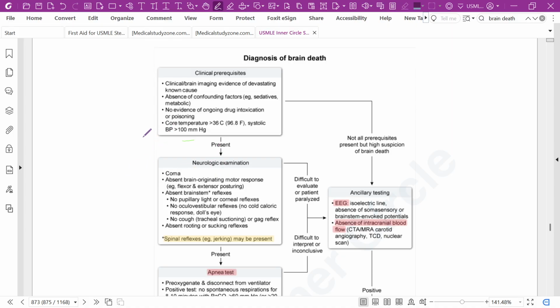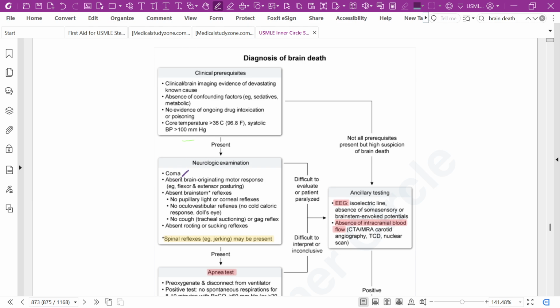So for diagnosing brain death, first brain imaging, evidence of a devastating known cause, and absence of confounding factors: the patient is not on sedatives, has no metabolic abnormalities, no evidence of drug intoxication or poisoning, and core temperature is more than 36 and systolic blood pressure is more than 100.